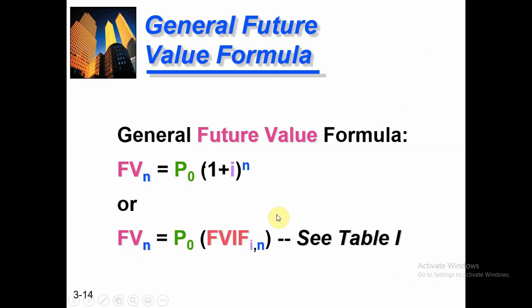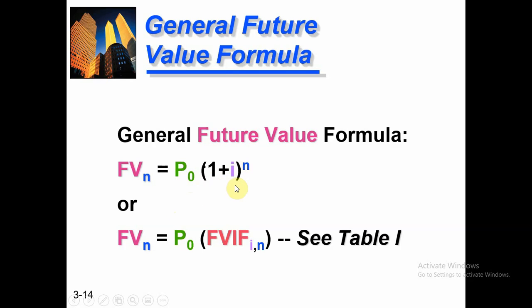So here is the general formula which we use for compound interest. For the future value in compound interest, FV n, where n represents the time, is equal to P naught, your deposit of today, into (1 plus I), where I is your interest rate, to the power n, your time period.